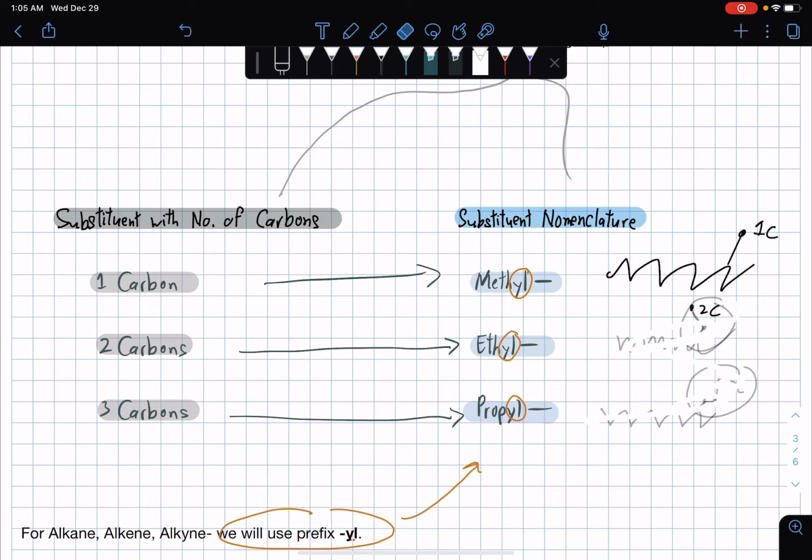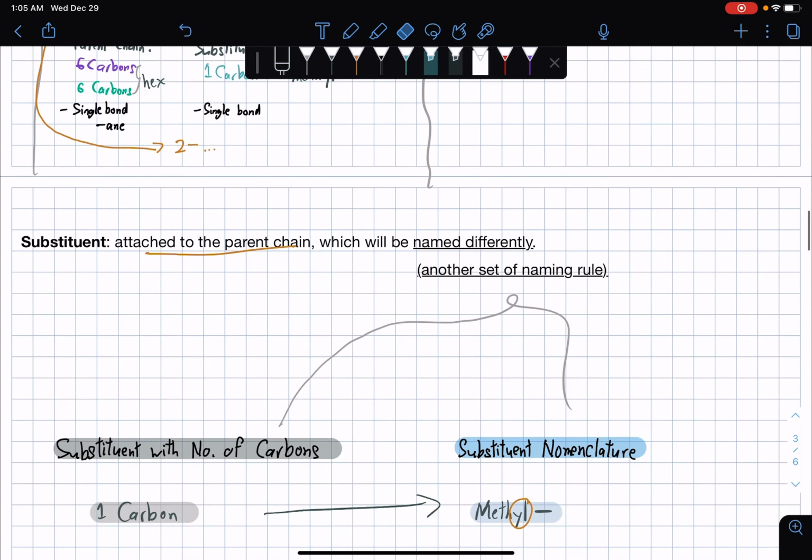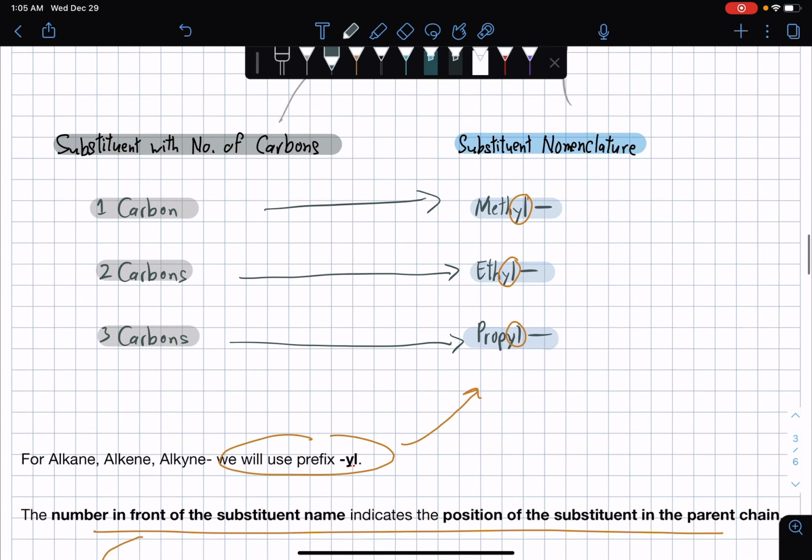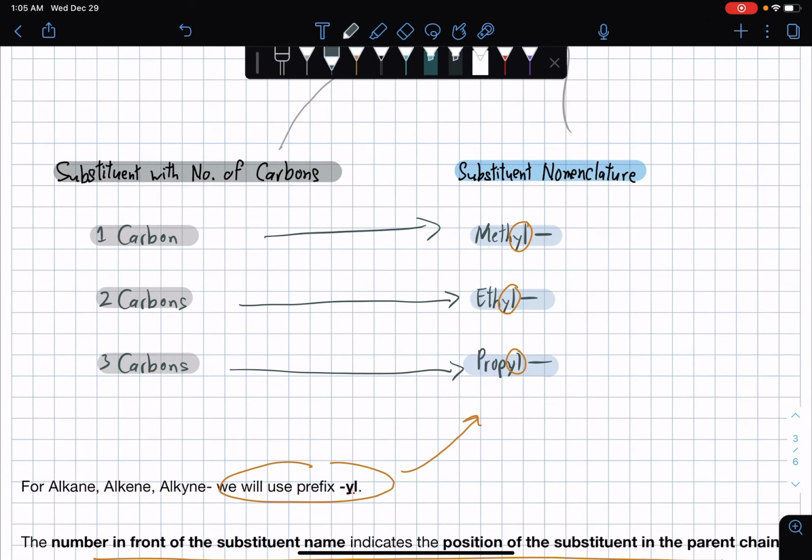So let's go back to our definition. It will be named differently. There's another set of naming rules, which is basically this one. For alkane, alkene, and alkyne, we'll always be using the prefix YL. I'm not sure why the book says we're supposed to use YL as a prefix when it's actually a suffix.